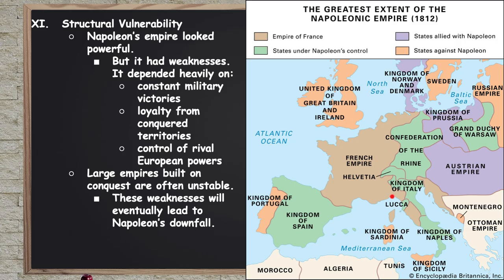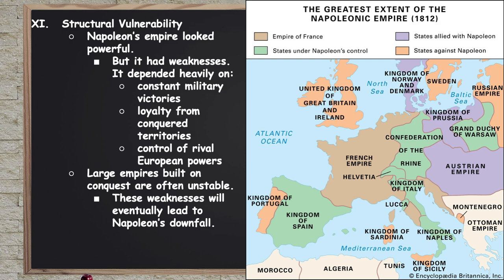These brown areas aren't part of France, and over there in Italy, Germany, the Netherlands, he conquered them, but he needs the people he's conquered to be loyal to him. And he needs rival powers like the British, the Portuguese, the Austrians, and the Habsburgs, right? They married into the family, but they don't really like Napoleon. The Russians over here, he needs to have at least some control over what they're doing in order to keep power. Or at least they have to be afraid enough of him not to challenge him.